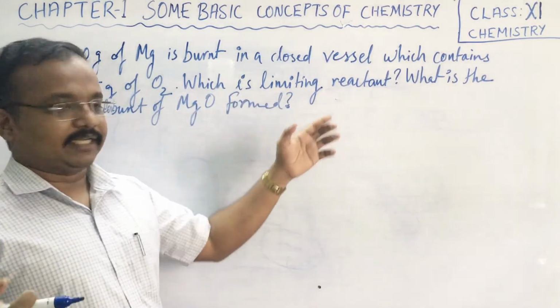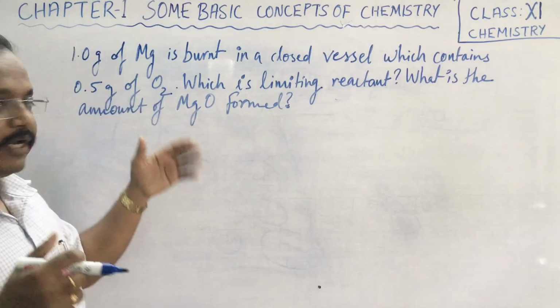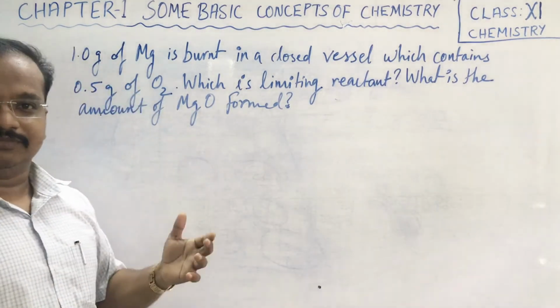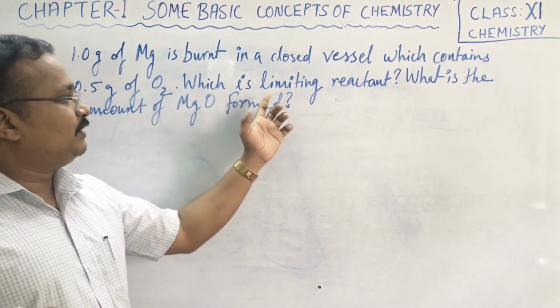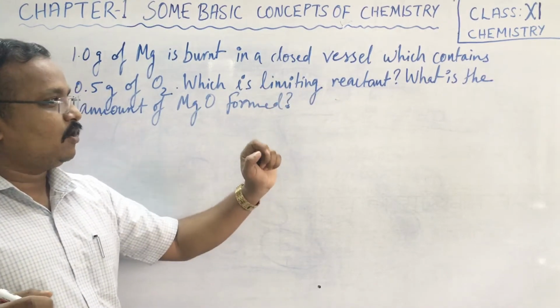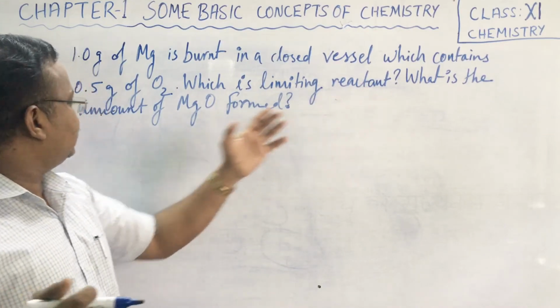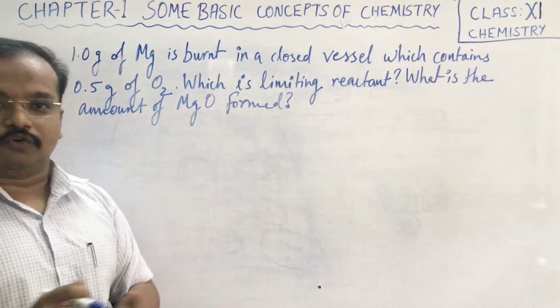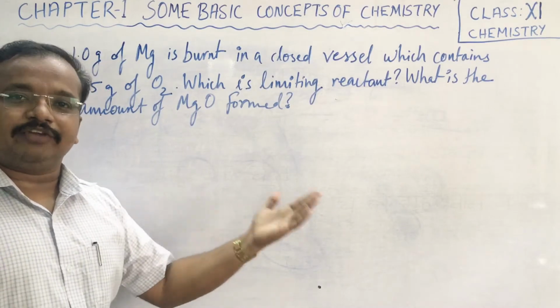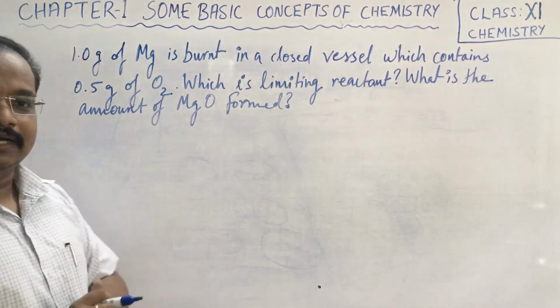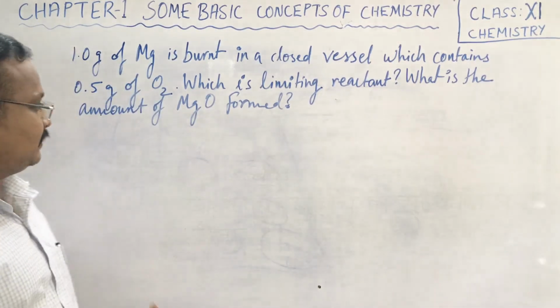Which is the limiting reagent? We do not know whether 0.5 gram of O2 is the limiting reagent or 1 gram of Mg, that we have to find out. So which is the limiting reagent or reactant, and another question is asked: what is the amount of MgO formed? Okay, how much MgO will be formed? If this is the criteria, let us find out.